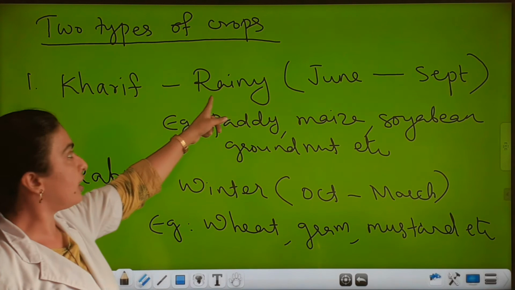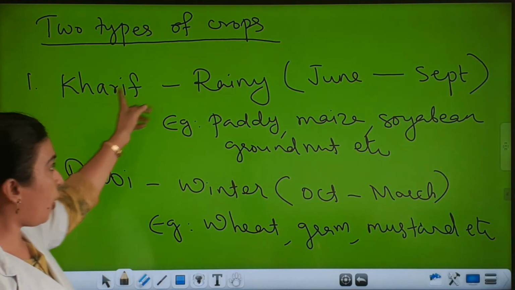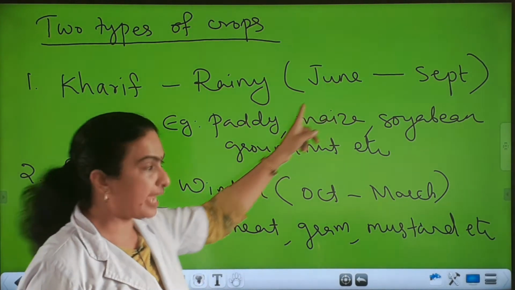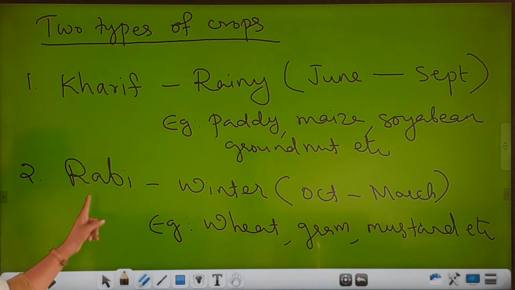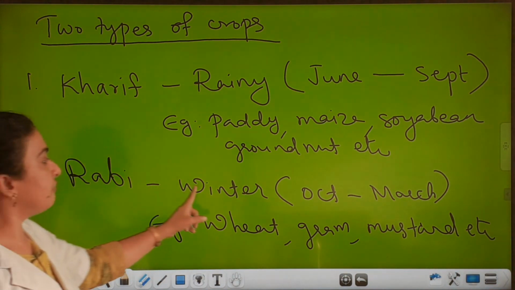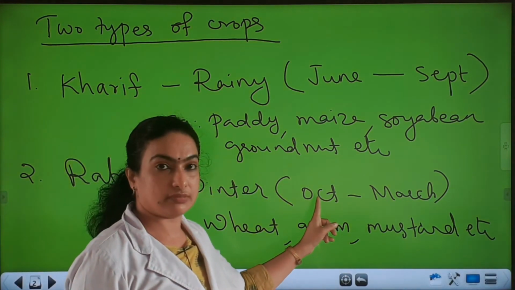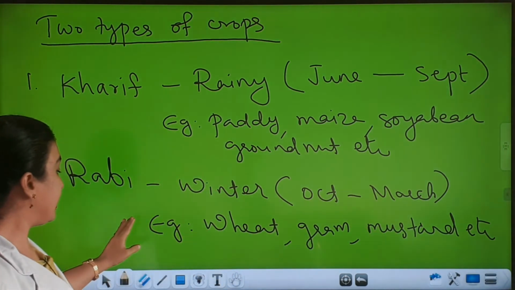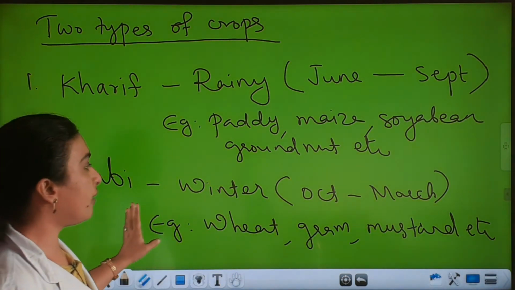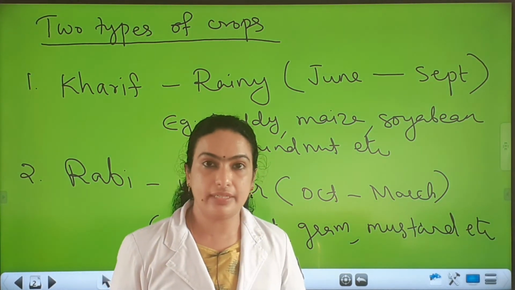So the crops which are grown and cultivated during the rainy season are called kharif crops, that is from June to September. Example, paddy, maize, soyabean, groundnut, etc. And the crops which are grown and cultivated during the winter season are called rabi crops, that is the months from October to March. Example, wheat, gram, mustard, linseed also, etc. So clear? Next we can see.